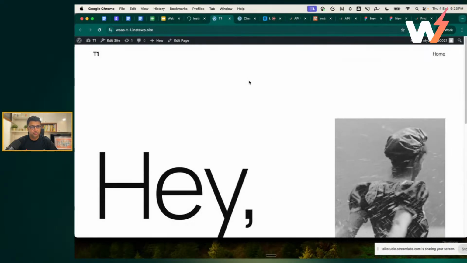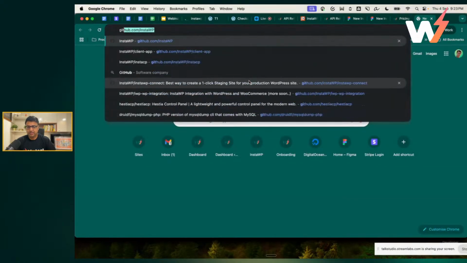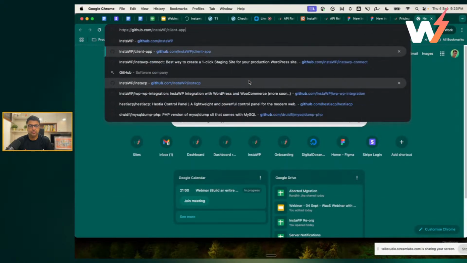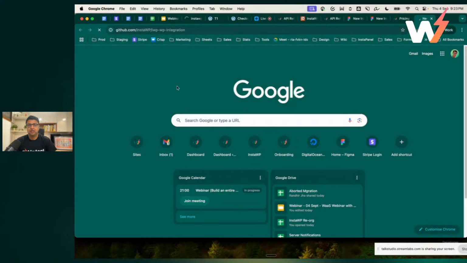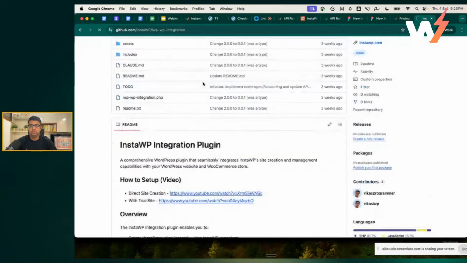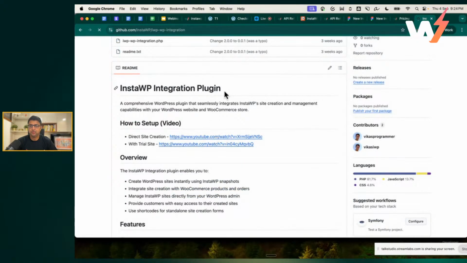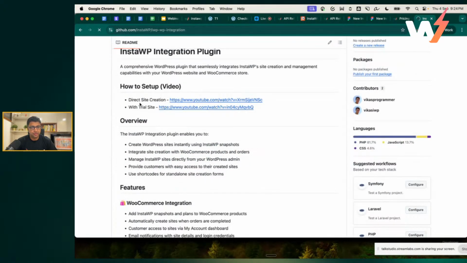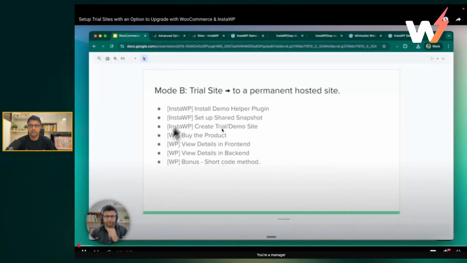For demo 2, the trial site, I will just link you to our plugin page. This is the plugin page on GitHub. It says InstaWP integration plugin, and I have two videos. First is how to create the site directly, which I showed you right now. And another one is along with the trial site, which I was supposed to show you, right? So I can actually play the video instead of doing the demo.